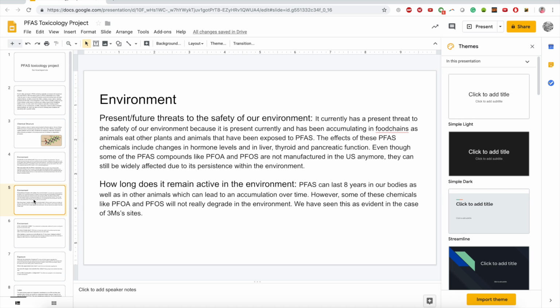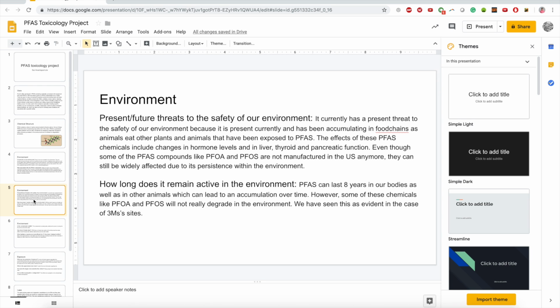In terms of present and future threats to the safety of our environment, PFAS is a present threat because it is currently accumulating in food chains as animals eat other plants and animals that have already been exposed to PFAS. The effects of these PFAS chemicals include changes in hormone levels and in liver, thyroid, and pancreatic function. Even though some of the PFAS compounds like PFOA and PFOS are not manufactured in the US anymore, they can still be widely affecting us due to their persistence within the environment.